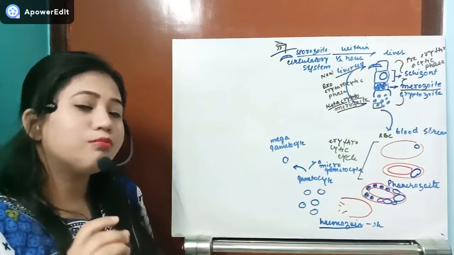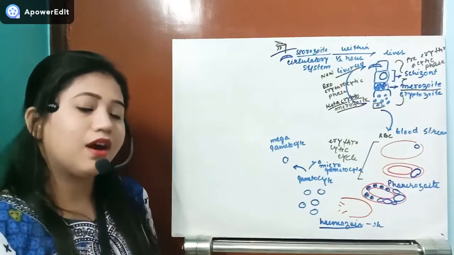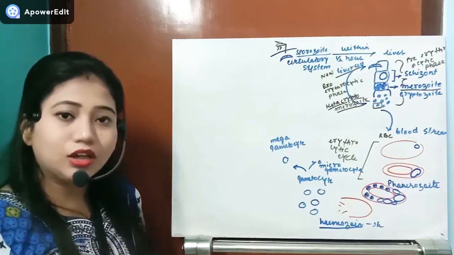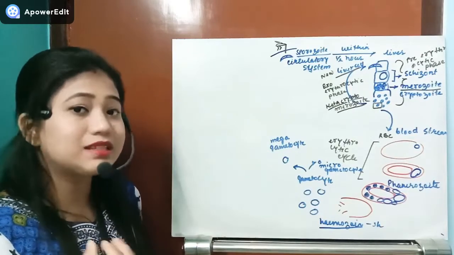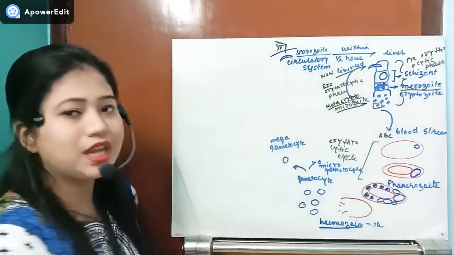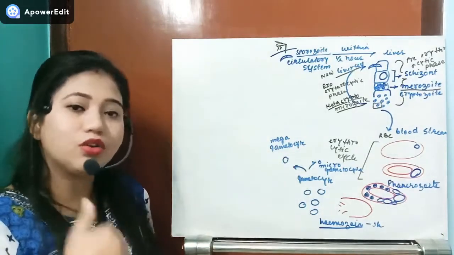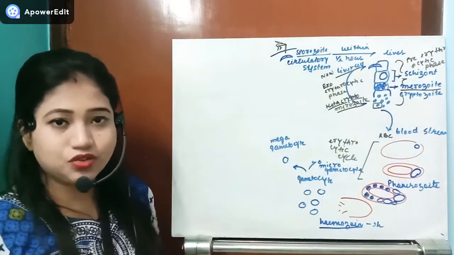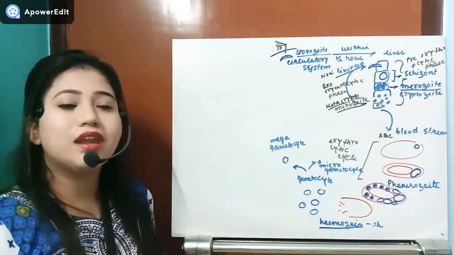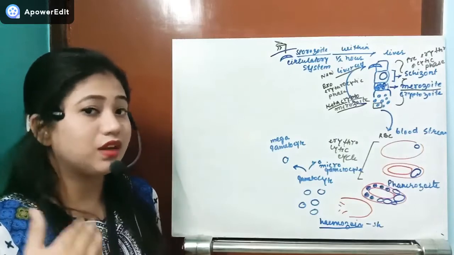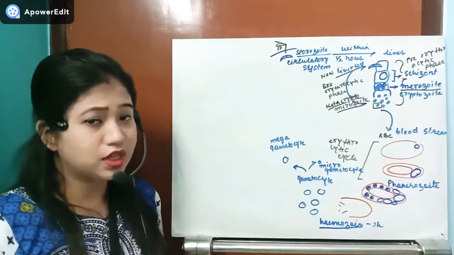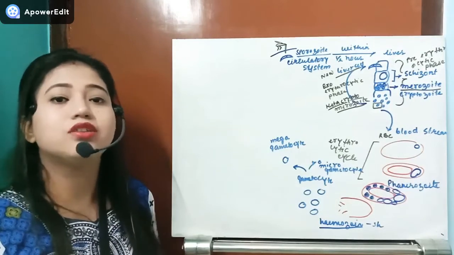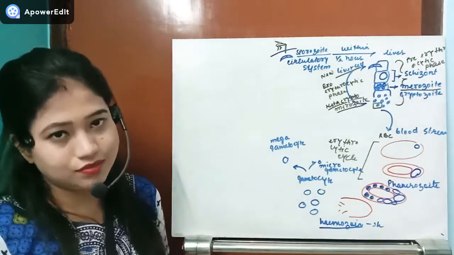Now, if a female Anopheles mosquito sucks the blood, then along with the blood plasma, the megagametocytes and microgametocytes will also enter the female mosquito's GI tract, or gastrointestinal tract, and inside the mosquito's GI tract they will start the sexual life cycle.